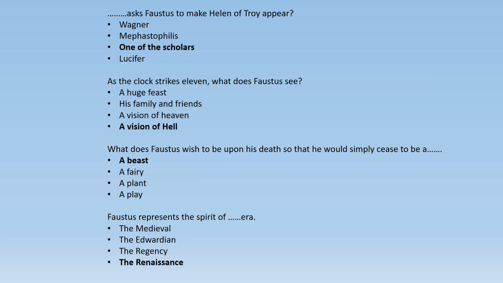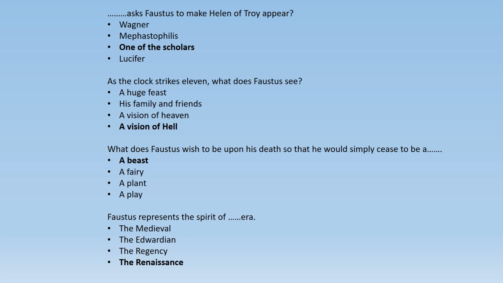Now who asks Faustus to make Helen of Troy appear? One of the scholars. As the clock strikes 11, what does Faustus see? A huge feast, his family and friends, a vision of heaven, a vision of hell. So when the clock strikes 11, Faustus sees a vision of hell. What does Faustus wish to be upon his death so that he would simply cease to be a beast?